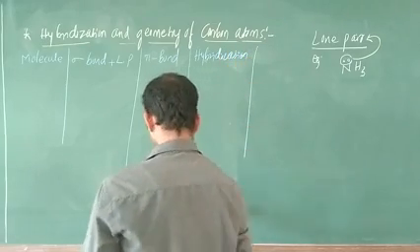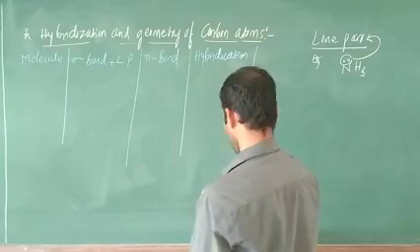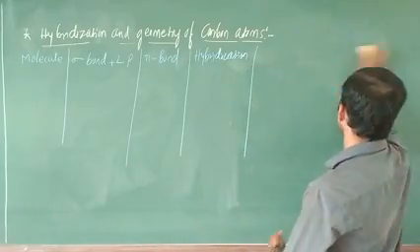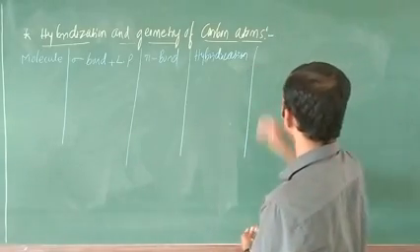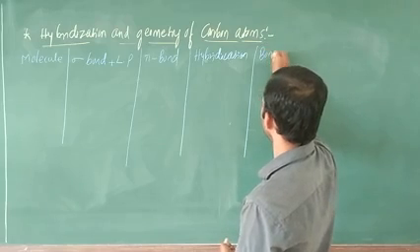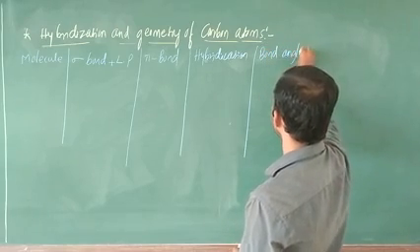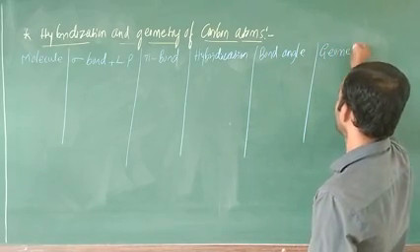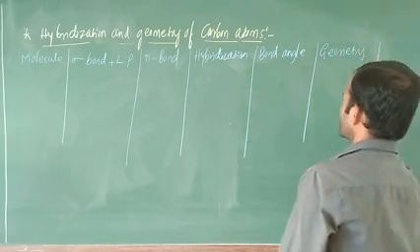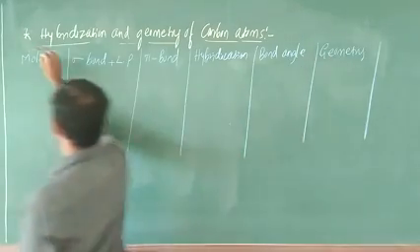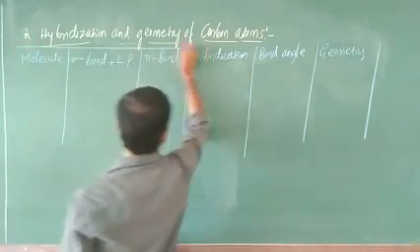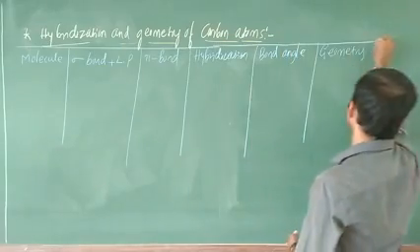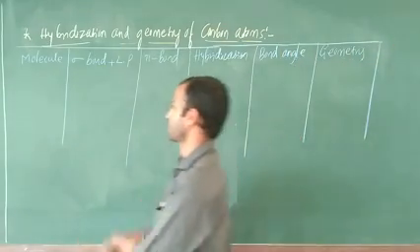The next column is bond angle. The last one is geometry. This is the tabular column for hybridization and geometry of carbon compounds, otherwise carbon atoms.